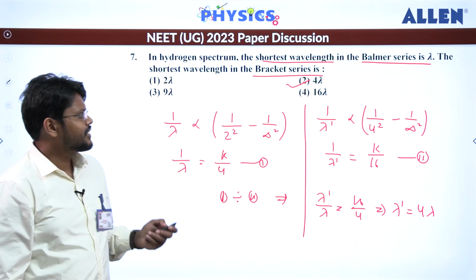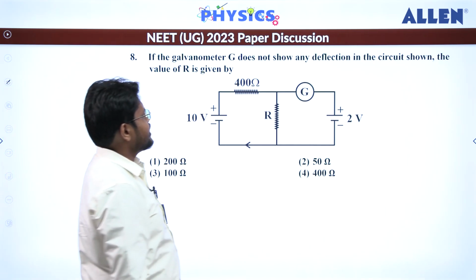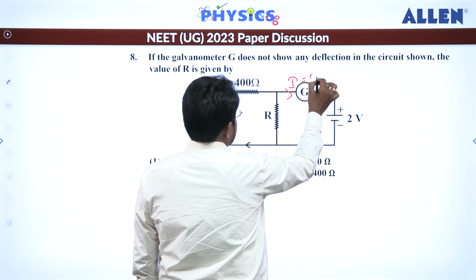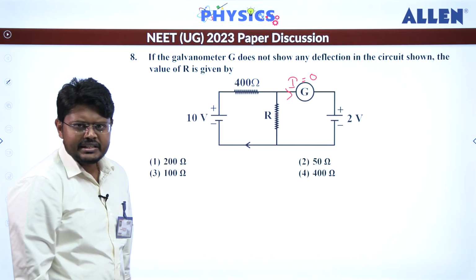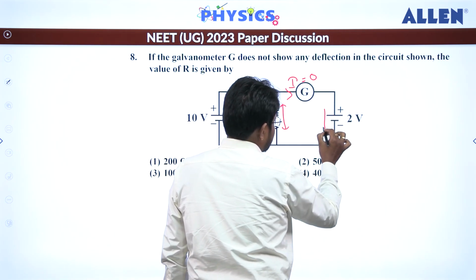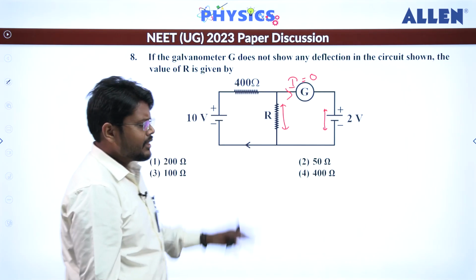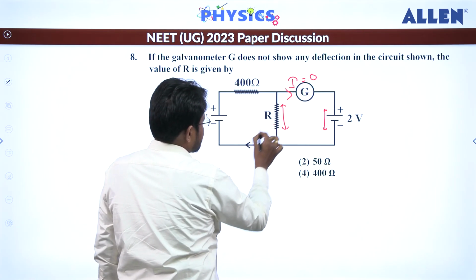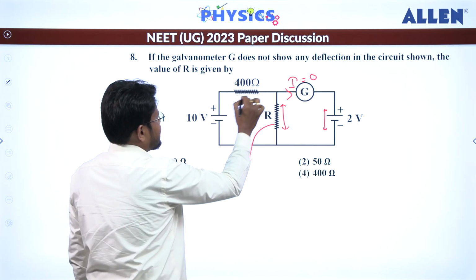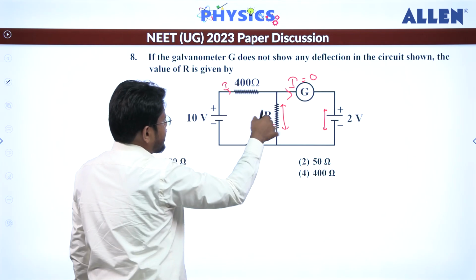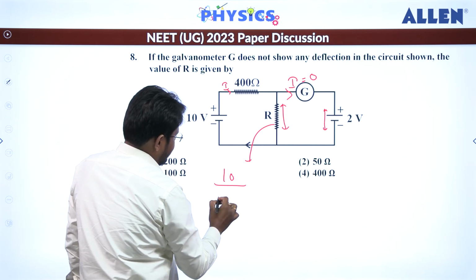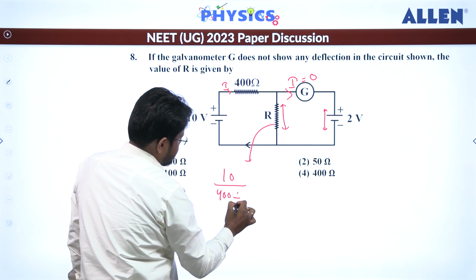Let's move to the next question. If a galvanometer G does not show any deflection, that means the current in this has to be 0. Then we have to find out the resistance. If current is 0, that means the voltage across this resistance and the voltage across this battery has to be equal. That means from here I can write the voltage across this will be equal to the current in this loop, let's say I current is flowing in this and no current will enter in this. So from here I can write current will be equal to 10 divided by 400 plus R, that is the current,